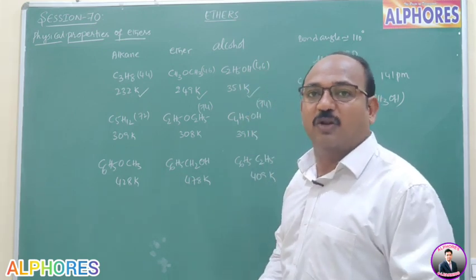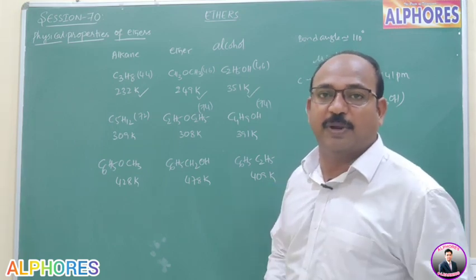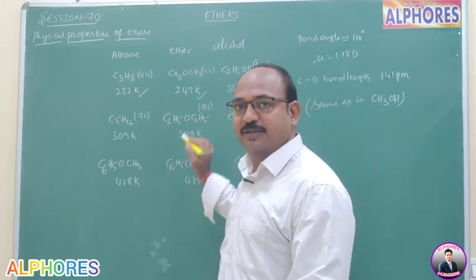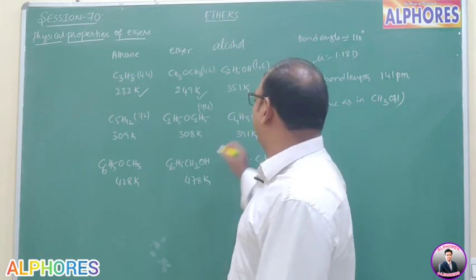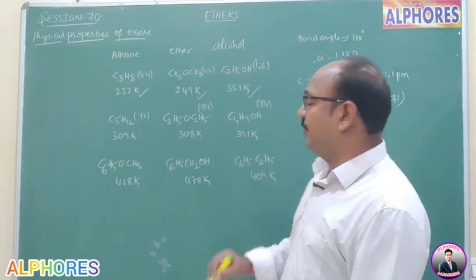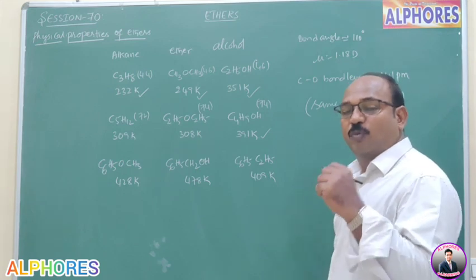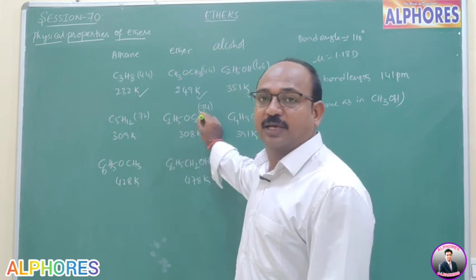Whenever molecular weights are the same, generally we expect the same boiling point. But here it won't happen like that. In alkane it is 309, in ether 308. These two are much close to each other. Whereas when it comes to alcohol, it is 391. That means alcohols have more boiling point compared to alkanes and ethers.